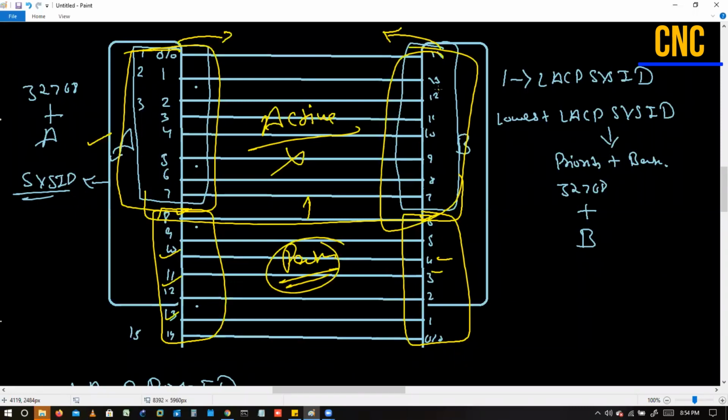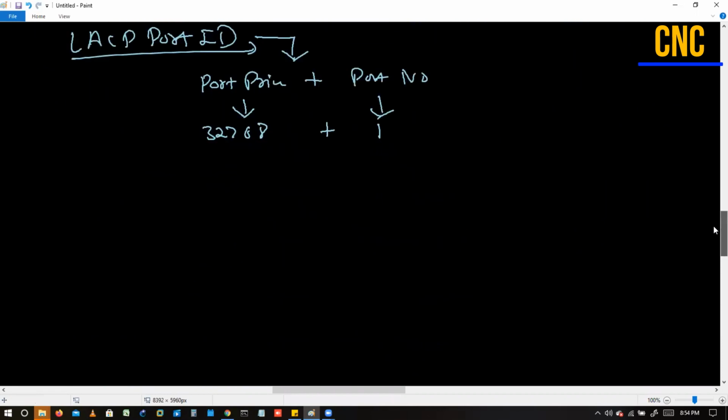Because whenever we add new interfaces, they will be sending a packet out for the LACP, and they will check the information, and these new links will be up in the PO.